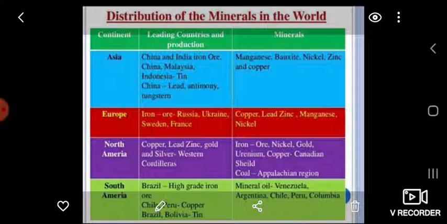Africa. Africa is rich in mineral resources. The other minerals found in Africa are copper, iron ore, chromium, uranium, cobalt, and bauxite. Oil is found in Nigeria, Libya, and Angola. Australia. Australia is the largest producer of bauxite in the world. It is the leading producer of gold, diamond, iron ore, tin, and nickel. It is also rich in copper, lead, zinc, and manganese. Kalgoorlie and Coolgardie areas of Western Australia have large deposits of gold.